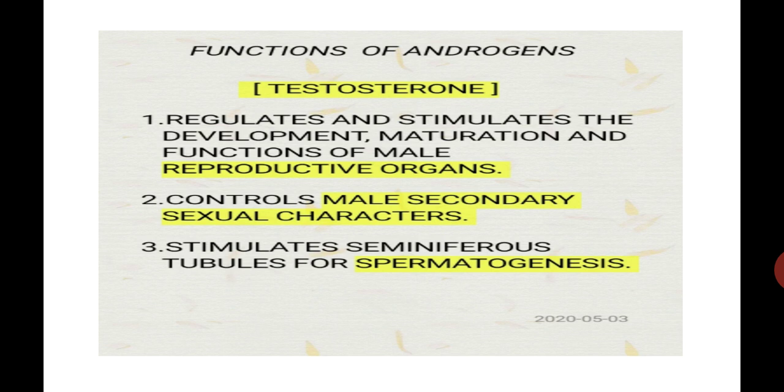Student, this is about the testis. It secretes a hormone called androgen. Testosterone is the most significant androgen, and its functions are: it regulates and stimulates the development, maturation and functions of the male reproductive organs. Number 2, it controls male secondary sexual characters, and it stimulates the seminiferous tubules for spermatogenesis.